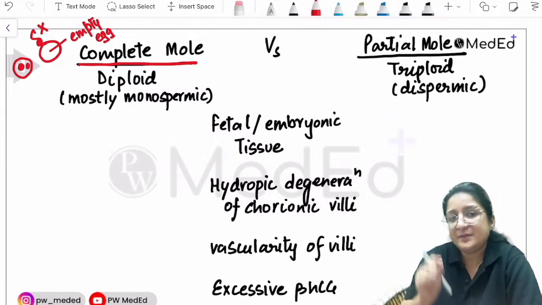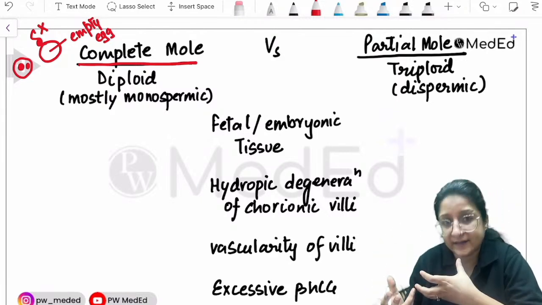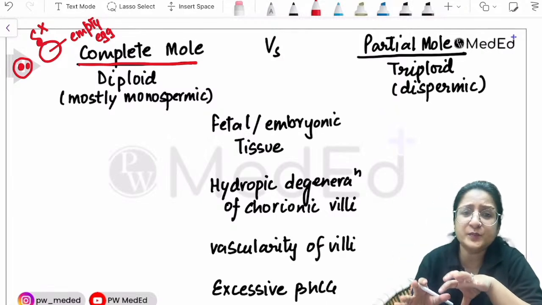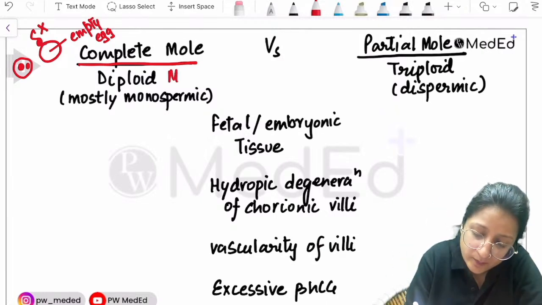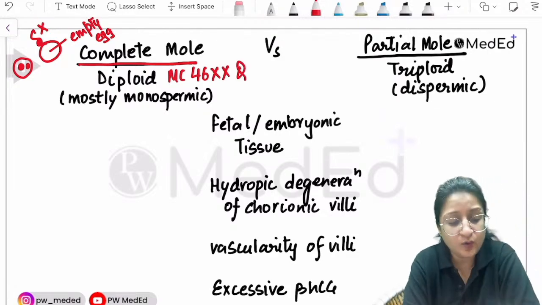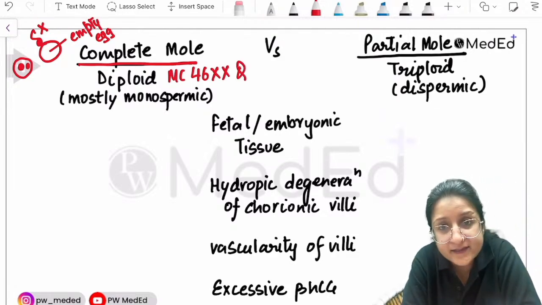Single sperm fertilized an empty egg, and then the sperm DNA duplicated. So it is mostly monospermic, diploid, and most commonly 46XX. Another MCQ pointer: most commonly 46XX.